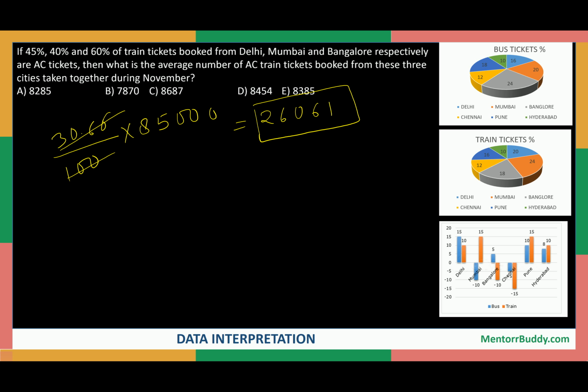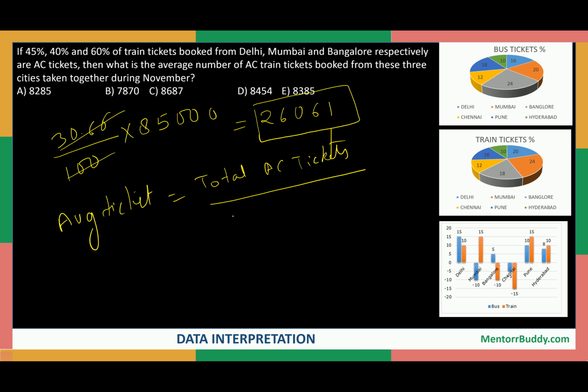So on an average, see, what is average? Average AC tickets will be total AC tickets in 3 cities divided by the total number of cities for which the AC tickets have been calculated. So we have total AC tickets as 26061 and total number of cities are 3, so we can calculate it.